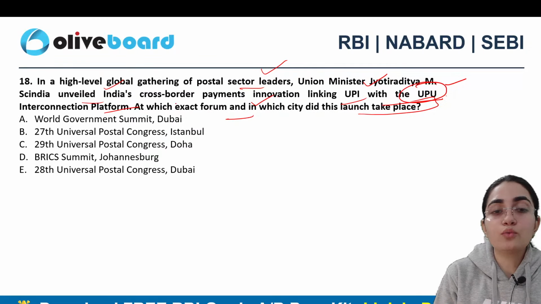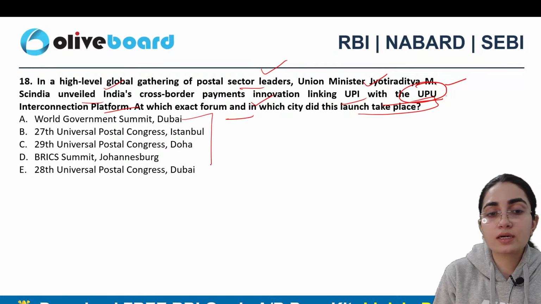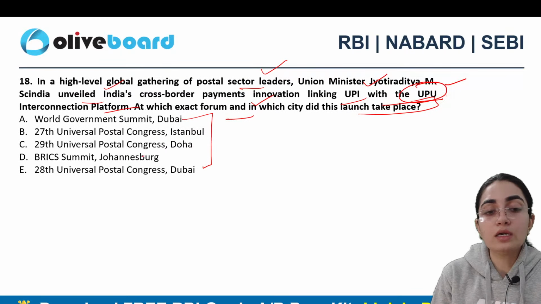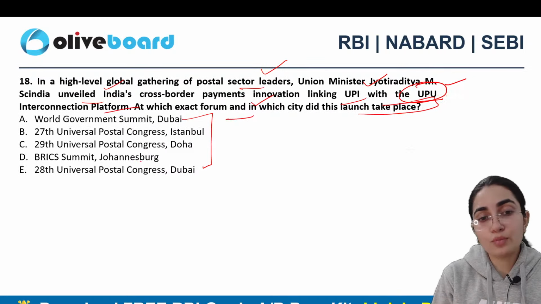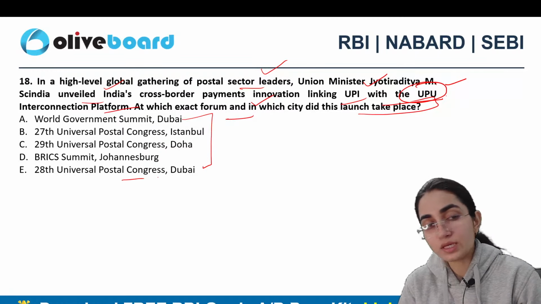Now, tell me: World Government Summit Dubai is the correct answer. 27th Universal Postal Congress Istanbul is the correct answer. 29th Universal Postal Congress Doha is the correct answer. BRICS Summit Johannesburg is the correct answer. Or 28th Universal Postal Congress Dubai is the correct answer here. 18th, E. Anyone else who wants to give me the correct answer?